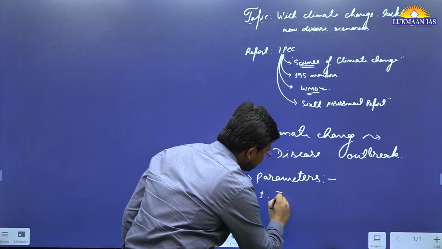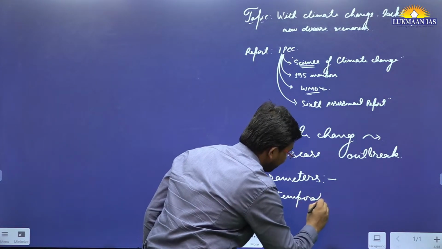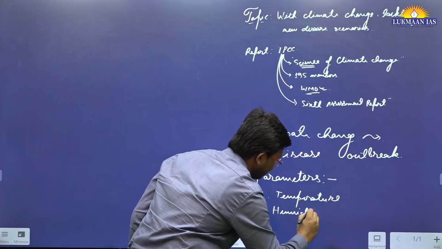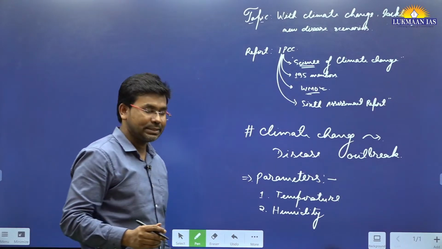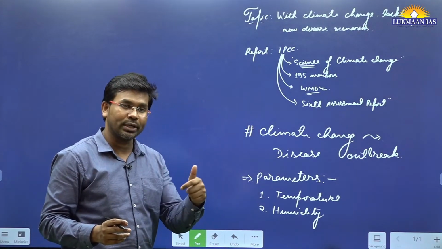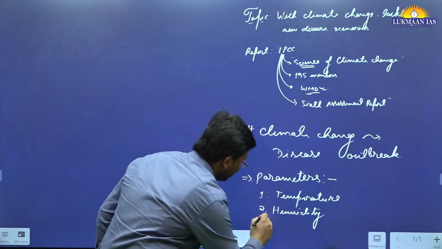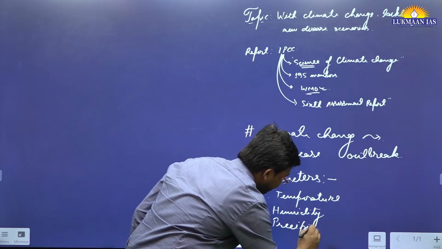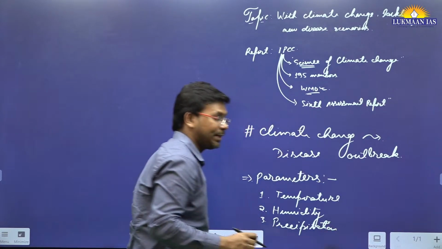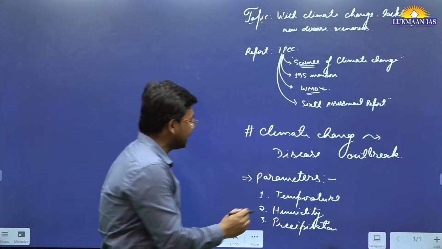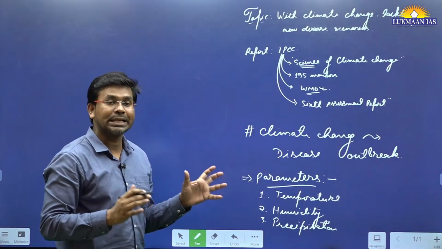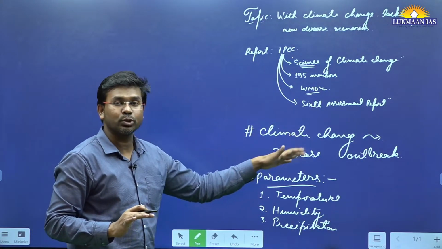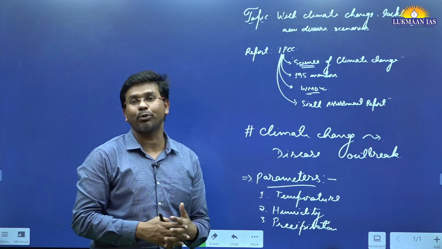One of the parameter is temperature. Okay, temperature and temperature change. Second parameter of climate is humidity. Humidity means the amount of water in air which is there. Then third is precipitation. So what is precipitation? Precipitation means rainfall that happens. Okay. So these are the parameters that affect the climate of a particular region. So if these parameters change, they also change the frequency of disease outbreaks in various regions.